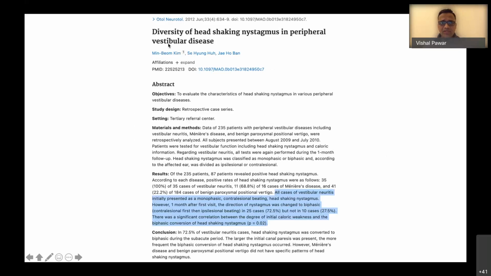So in peripheral vestibular disease, patients initially in the acute phase have monophasic contralesional beating head shaking nystagmus. One month after the visit, that is in the subacute phase, many patients, around 72% in this study, had biphasic nystagmus, and it beats contralesionally first and then ipsilesionally.